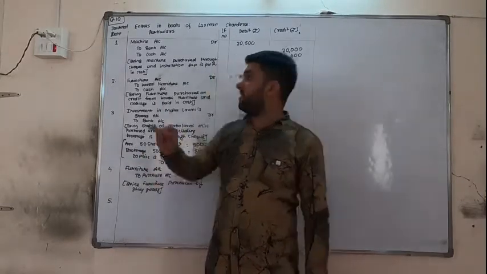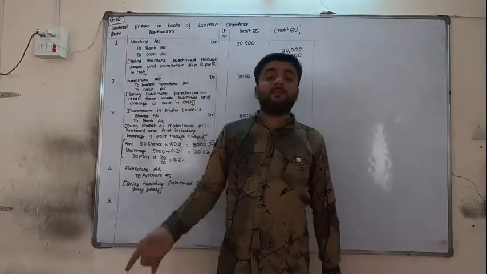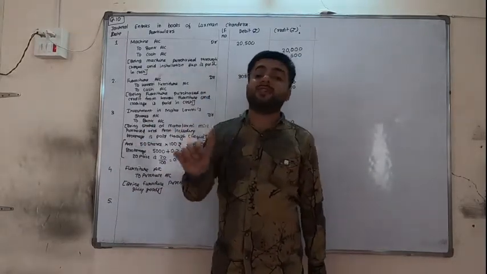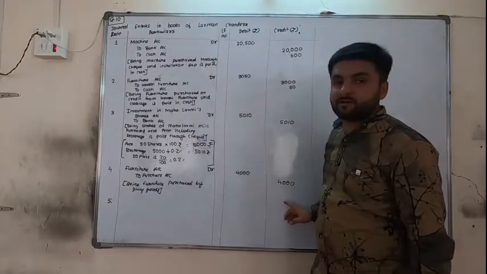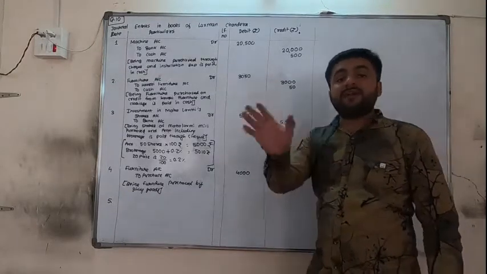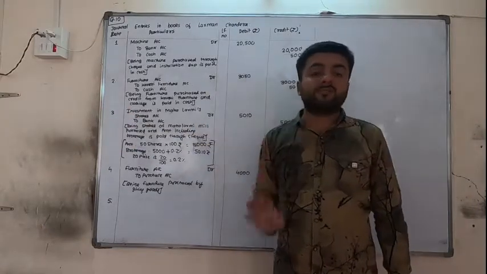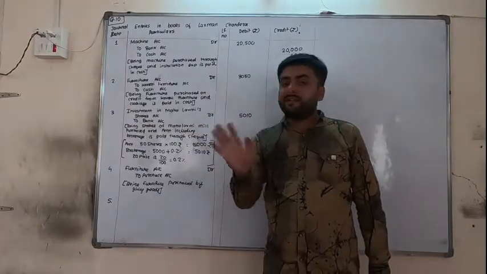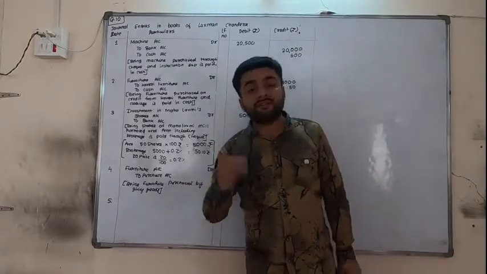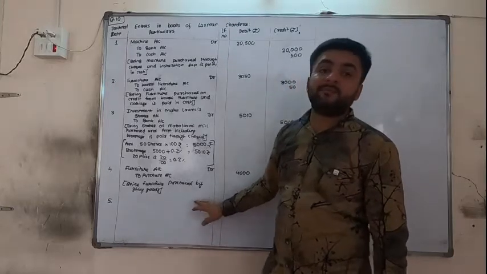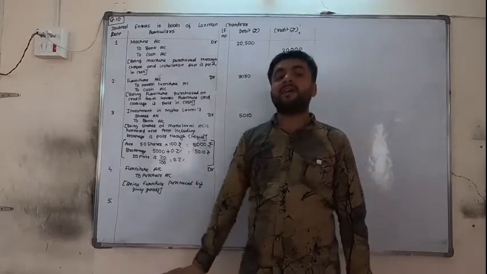See how I said whenever we are purchasing any asset, asset is debited. Whenever we are selling any asset, asset is credited. But whenever we are selling our own asset, we should see the profit or loss amount. Here furniture is coming in, goods are going out, we are writing the amount of goods only. Goods are of 4,000, whether there is 1,000 profit or 1,000 loss, you do not have to see that here, but you have to see it whenever we are selling the asset. Here we are purchasing the asset by exchanging goods, so you don't have to see it; you have to see it whenever we are selling.